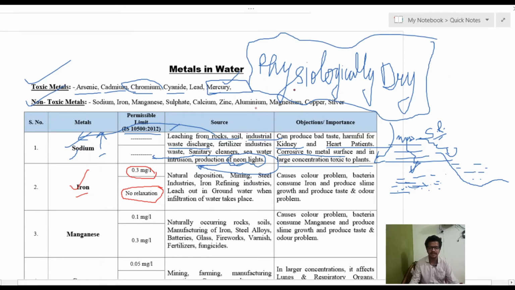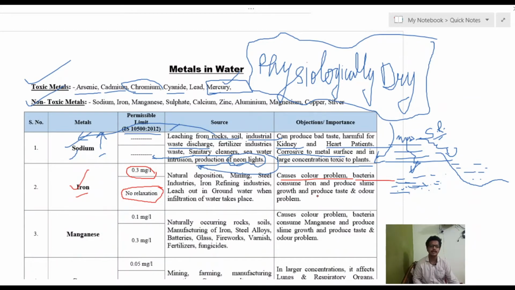So what are the different problems with the water? Iron causes color problems and bacteria. There are bacteria that consume the iron and produce slime growth, which will cause the color problem in the water.